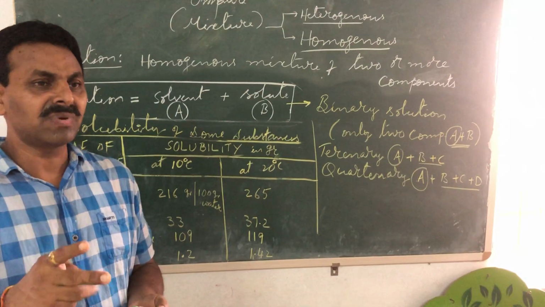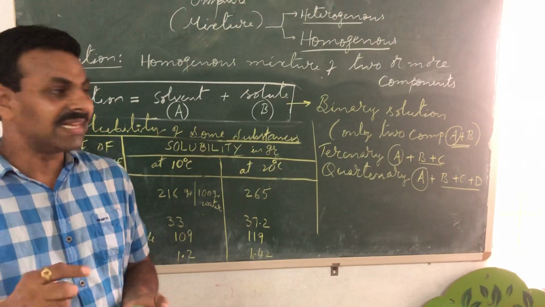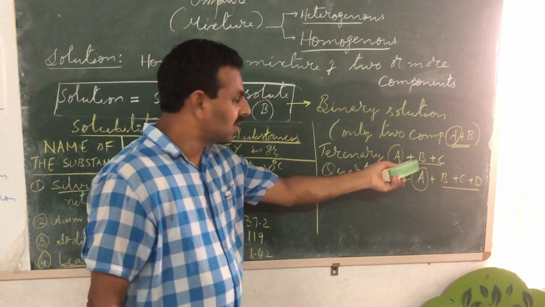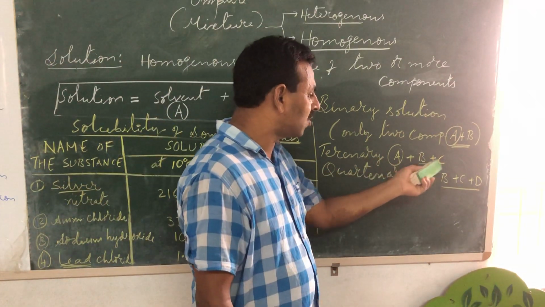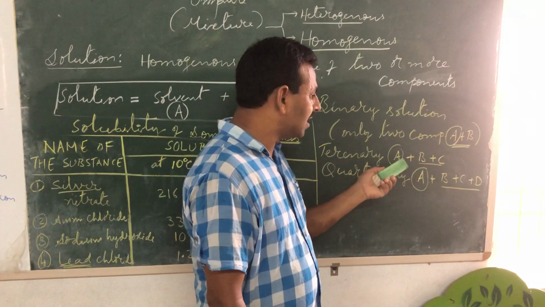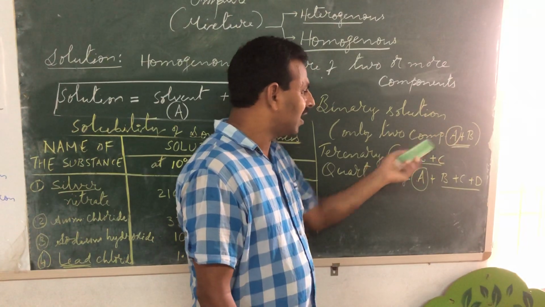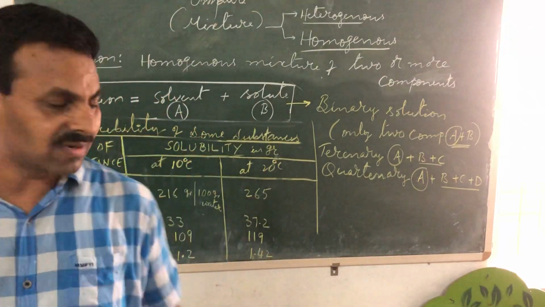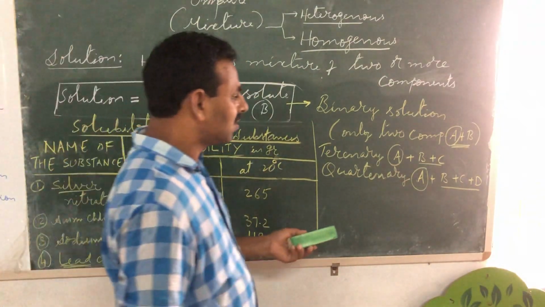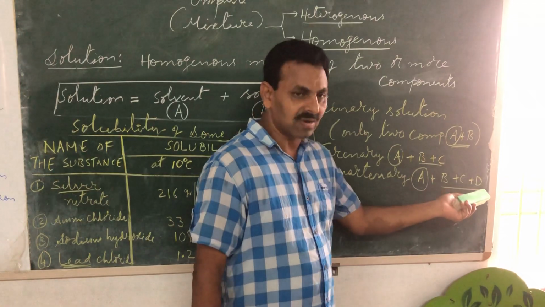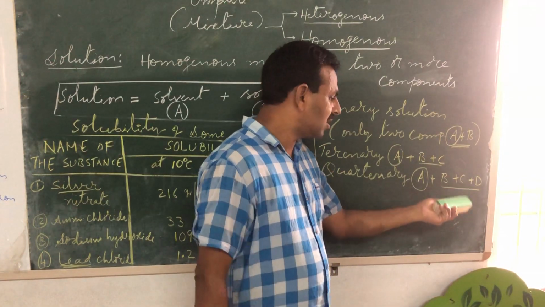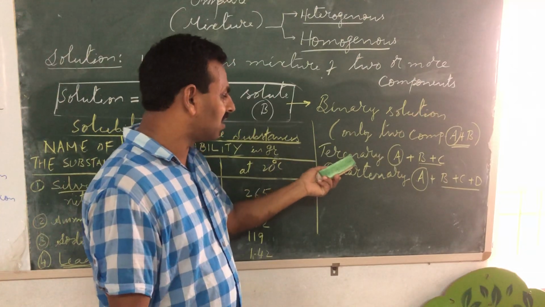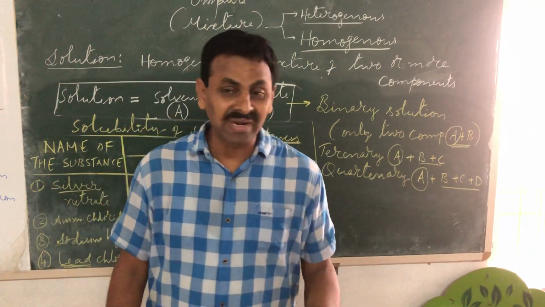If there are three components, it is ternary solution. It is written here, ternary solution, A plus B plus C. B plus C, these two are solutes, and A is always solvent. A symbol is conventionally used for solvent. So B is a solute, C is also solute, D will also be solute, depending upon the nature of the solution, whether it is binary or ternary or quaternary or pentenary.